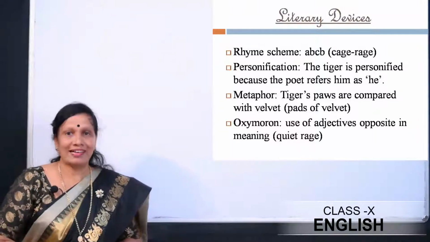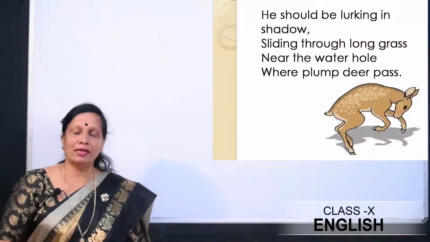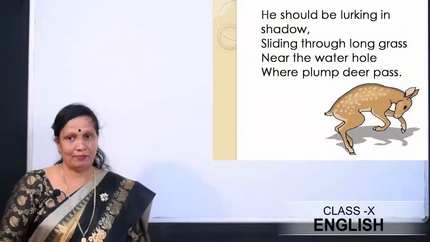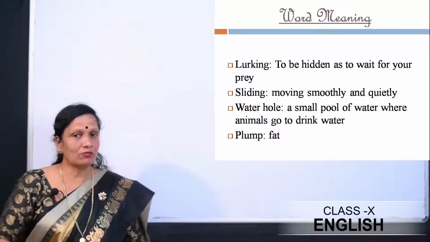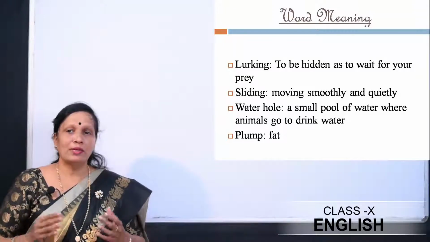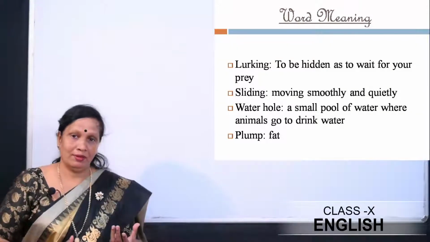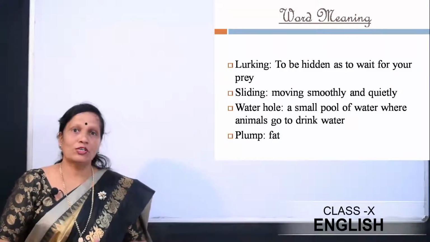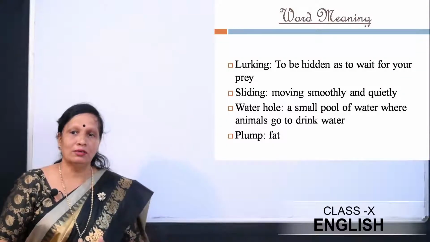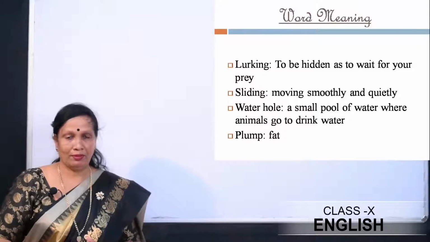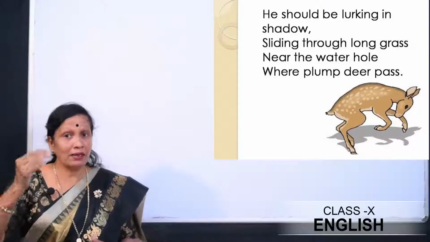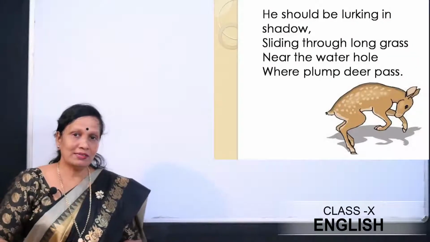Now let's move to the next stanza. He should be lurking in shadow, sliding through long grass near the water hole where plump deer pass. Now let's look at the word meanings of some of the words. Lurking, to be hidden as to wait for your prey. Sliding, moving smoothly and quietly. Water hole, a small pool of water where animals go to drink water. Plump, fat. Now here the poet says he should be lurking in shadow. He means here the tiger.